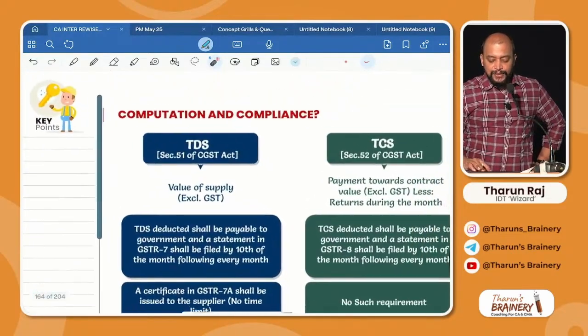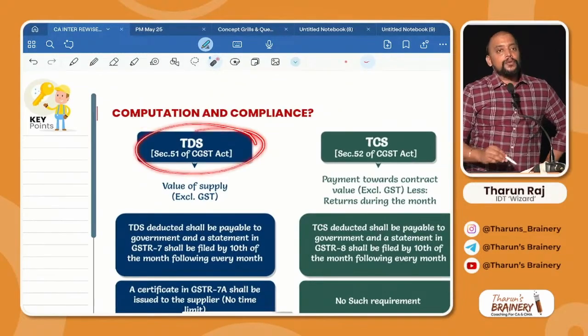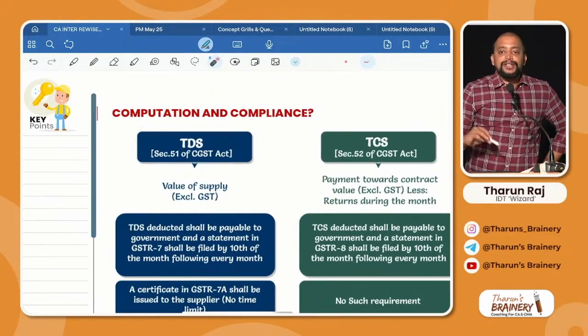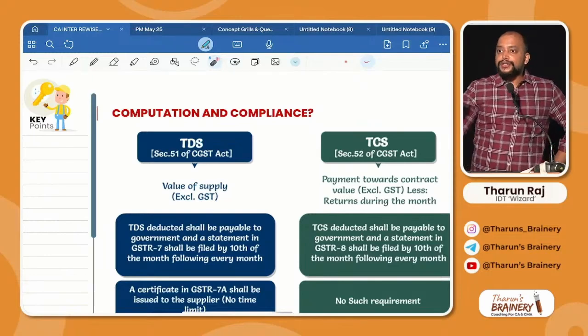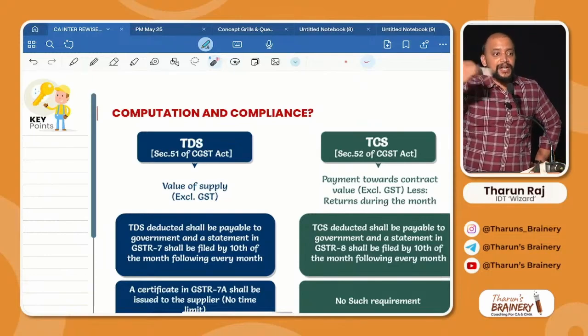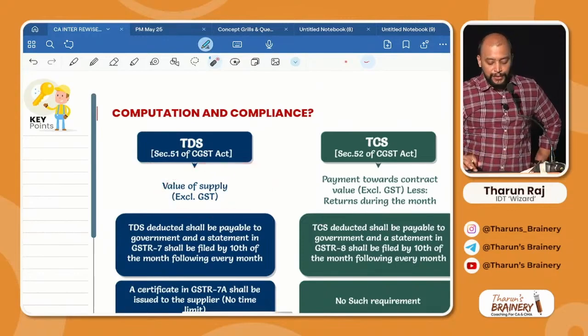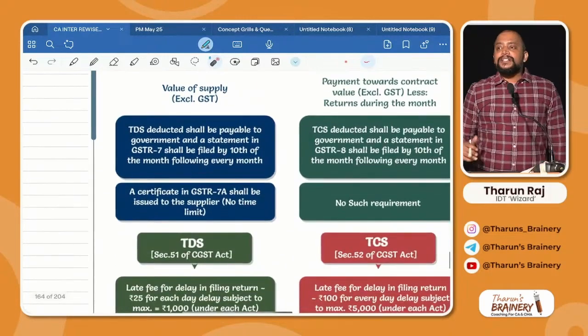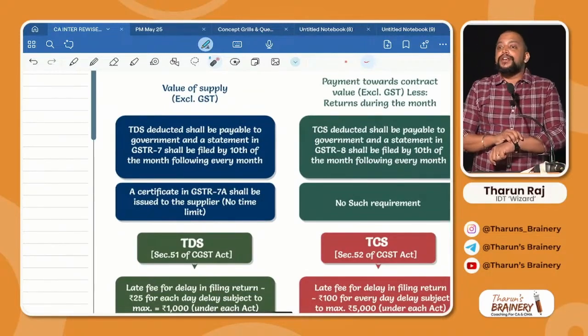Now look into the next page. Computation and compliance. TDS is computed on what? Value including GST or excluding GST? Excluding GST. So see the total amount that they have remitted. In that amount they have remitted, take out the GST. On the remaining portion only TDS will be computed. And whatever TDS is deducted by the notified recipient, they have to remit it to government.